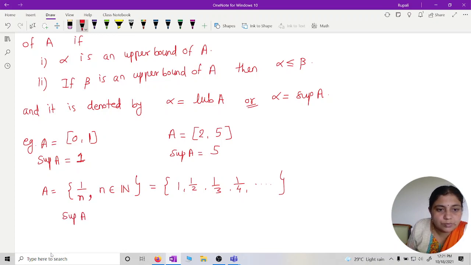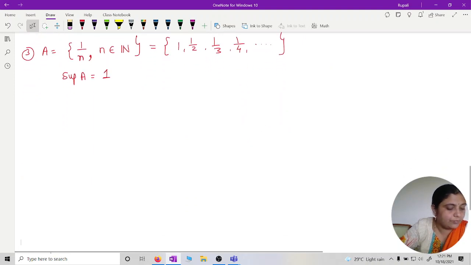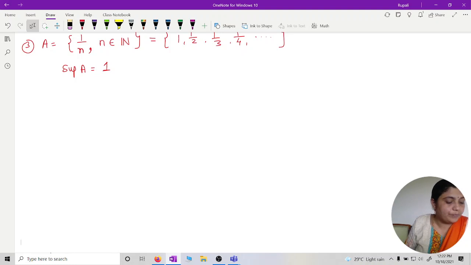There are many upper bounds, but what is the supremum? It's 1. Okay.